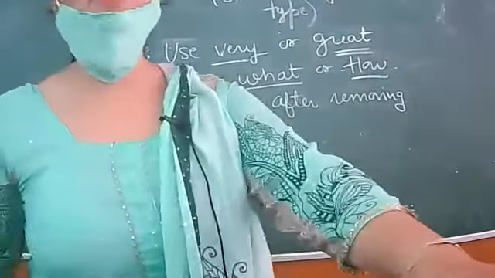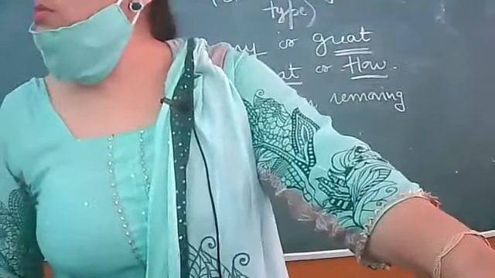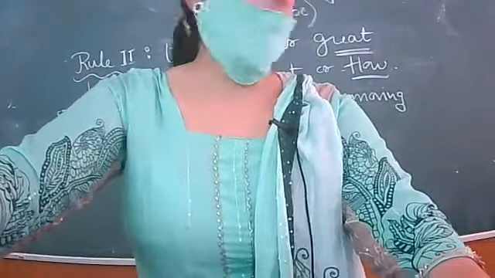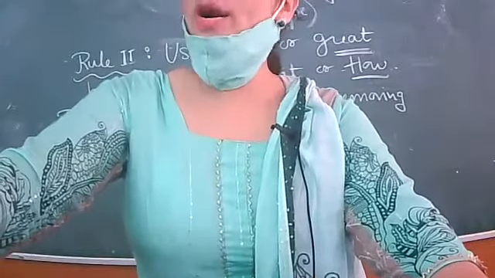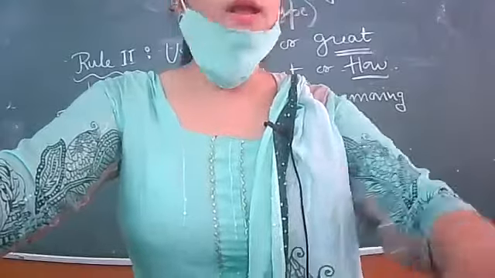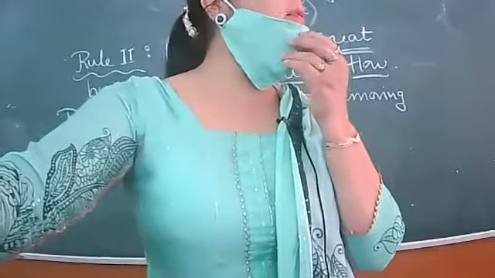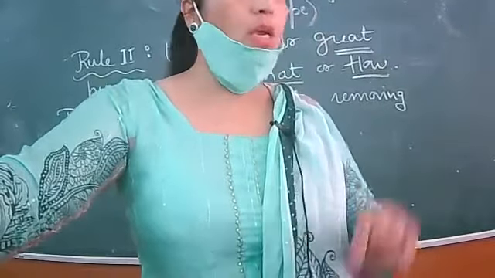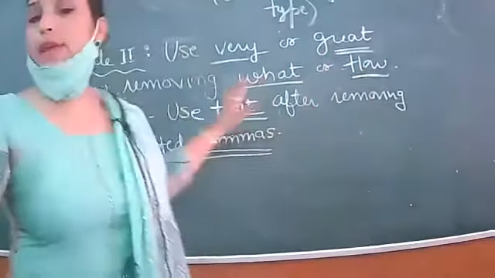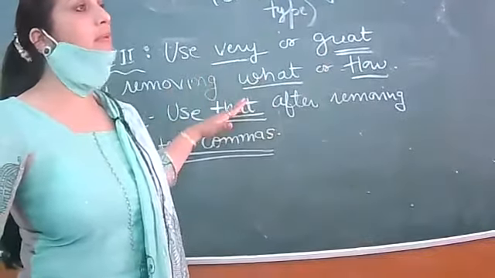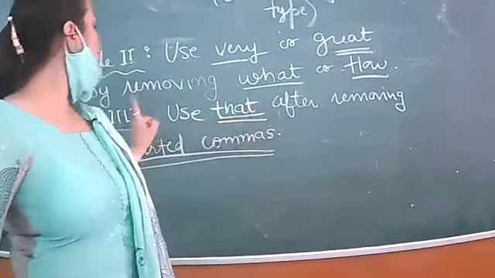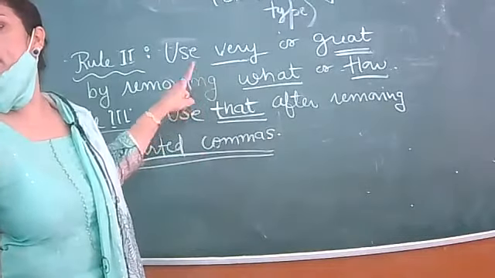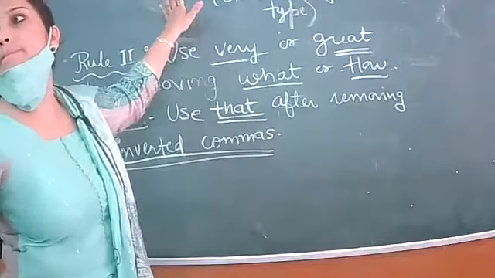We removed them, but we used different rules for imperative and interrogative, right? Let me explain. What did we do in imperative? "To." For example, I said to you, "Go and bring me a glass of water." I ordered you to go and give me a glass of water. It was an order. And when there was a question, I said to you, "What is your name?" I asked you what your name was. So I haven't used "to" or "that." But in an exclamatory sentence, what will you do? You will remove the inverted comma, and it is compulsory to write "that" in place of the inverted comma in exclamatory.